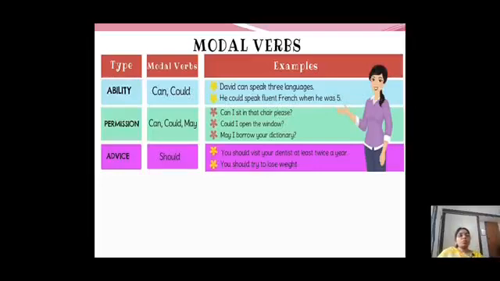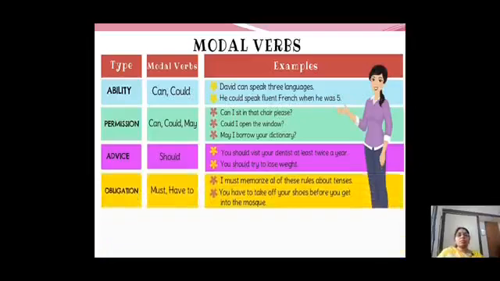So, you should read or work out 50 problems at least in mathematics daily. You should communicate only in English. All these are advices which I am giving you. So, should is a modal verb which has to be used at the time of advice. Clear?